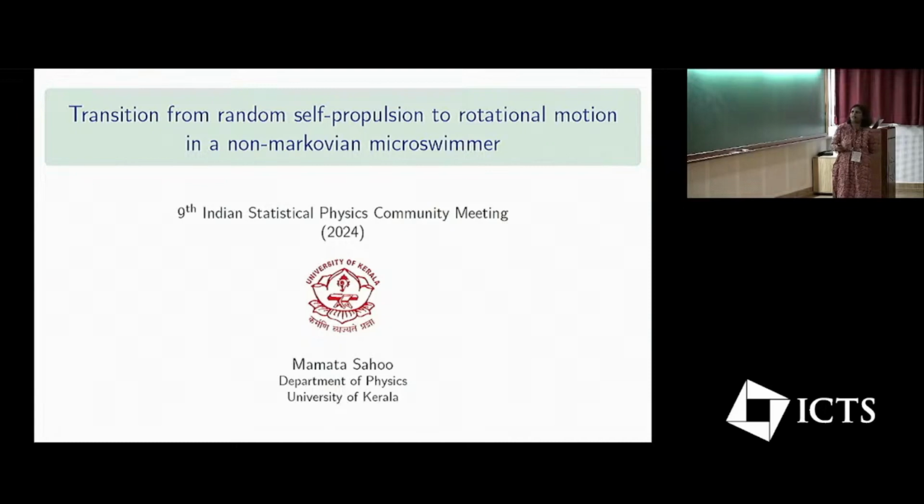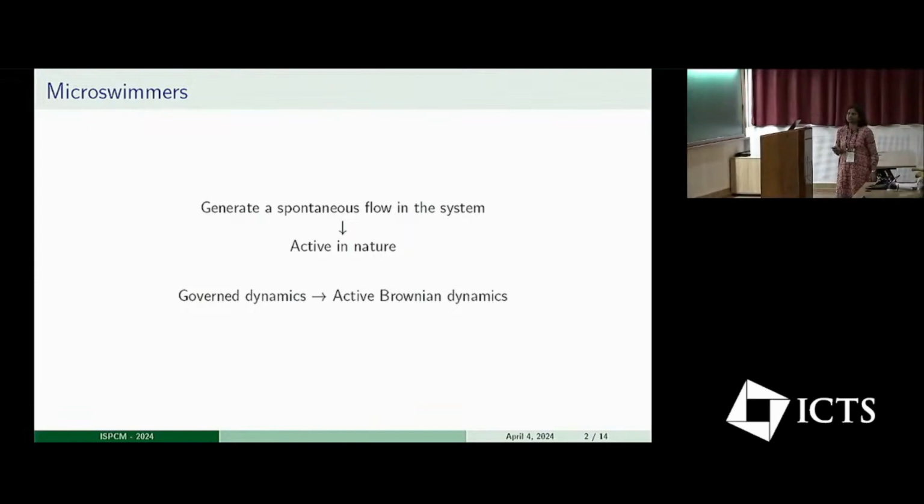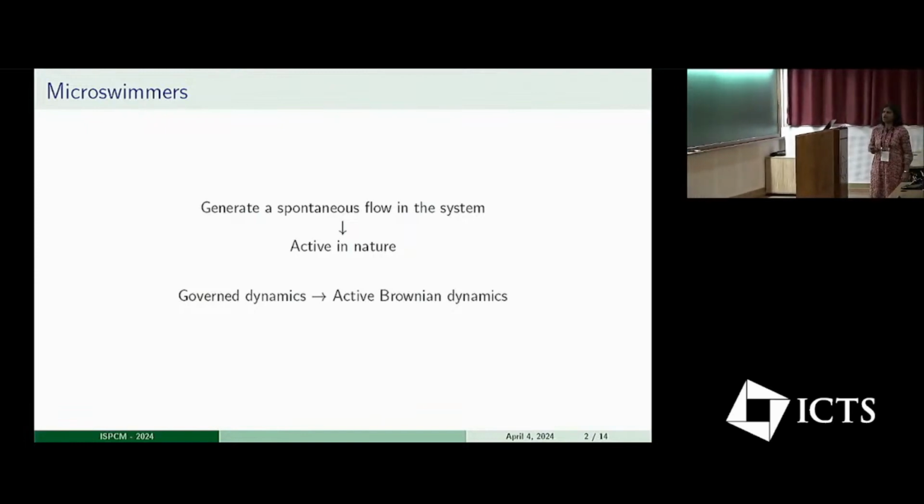Microswimmers are an active matter system. Yesterday we had a couple of talks based on active Brownian dynamics or active particles, so I will not go into detail. Briefly, let me introduce the topic. Microswimmers are a class of non-equilibrium systems which are inherently driven away from equilibrium. They can self-propel on their own and generate a spontaneous flow in the system by consuming energy from the environment. That is the reason they are active in nature, and the dynamics governed by these swimmers is known as active Brownian dynamics.